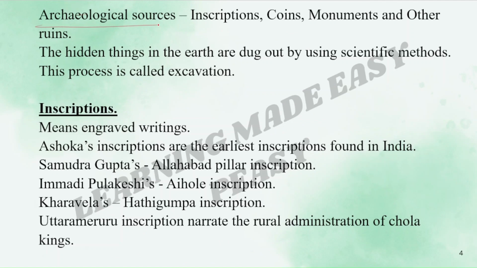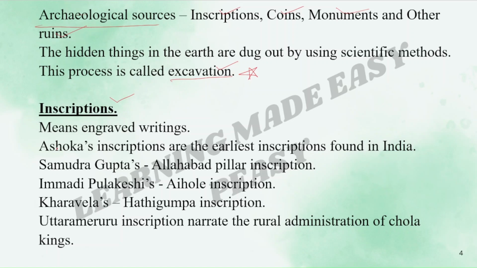Archaeological sources. In archaeological sources, we have inscriptions, coins, monuments, and other ruins. The hidden things in the earth are dug out by using a scientific method. This scientific method is called excavation. What is it called? Excavation. Please remember this.